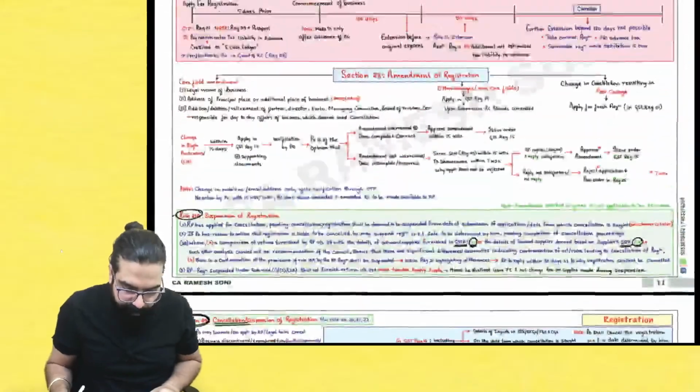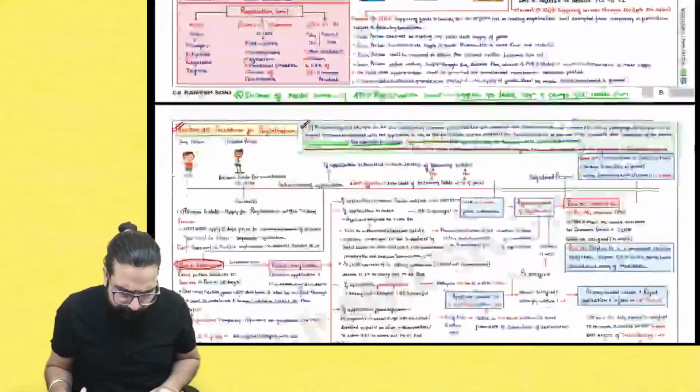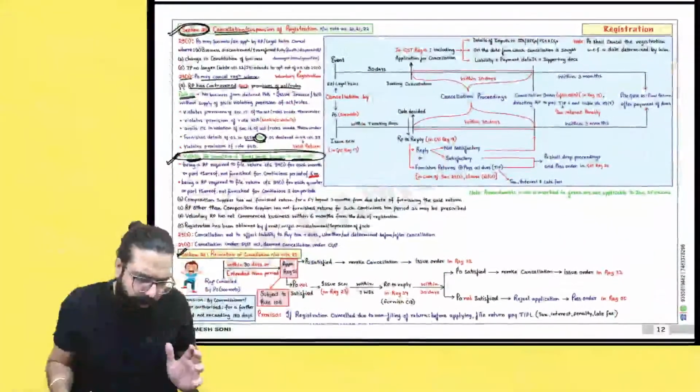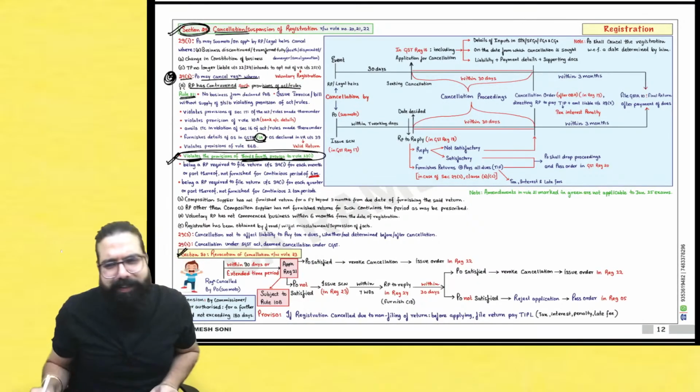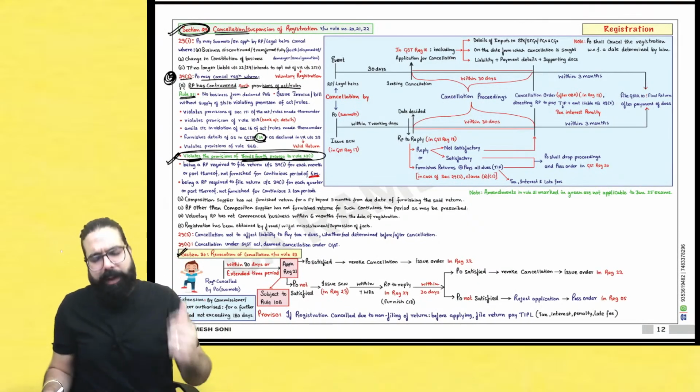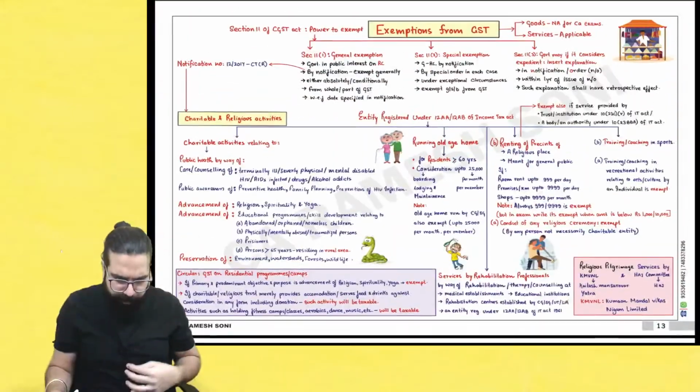Okay sir? Sir, do you find anything important? I find that they might go ahead and tell you this time. Please go ahead and tell when can a person's registration be cancelled. 5 points you can go ahead and mention and come. Done, sir. Let's go ahead and now continue.